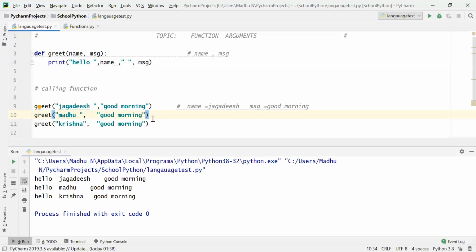Now, when there is a requirement that the arguments are repeated, you can make such arguments as default arguments. In this case, message equal to good morning is repeated. Okay, got it? So I can make this message a default argument here itself.